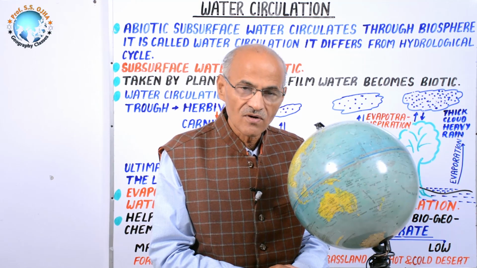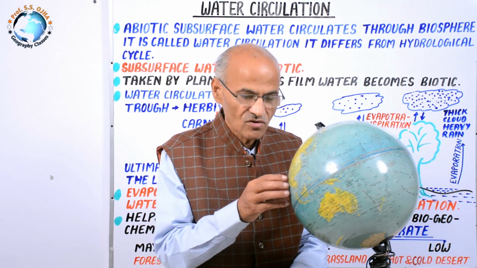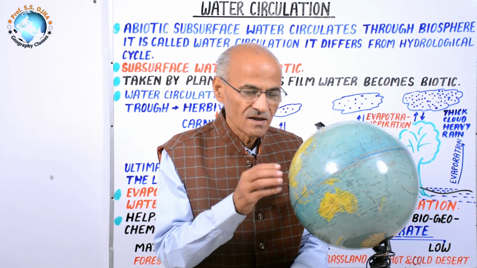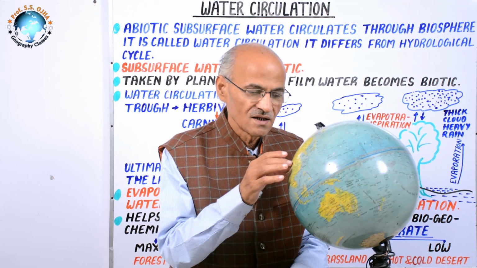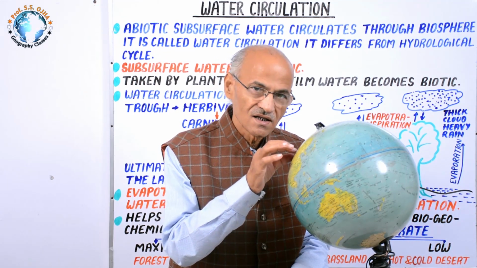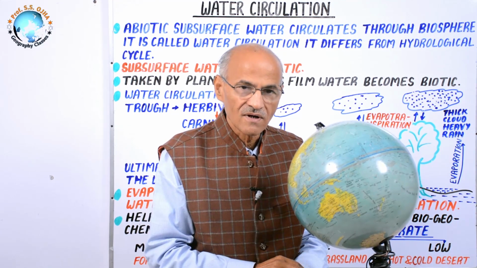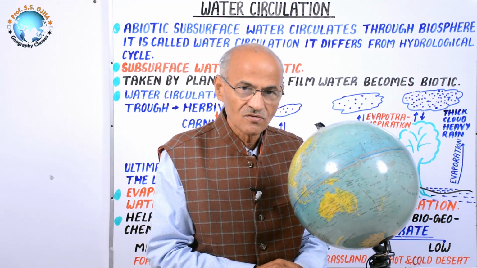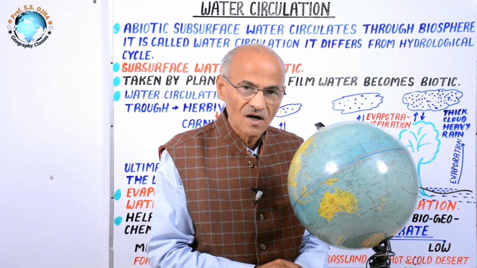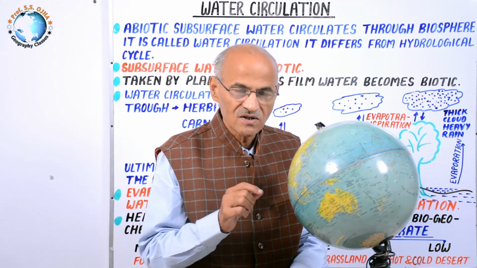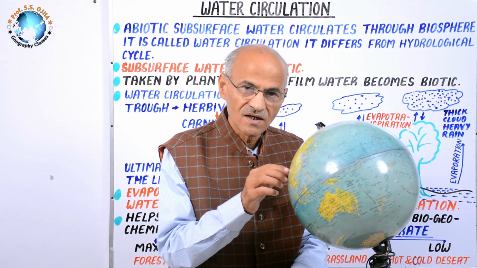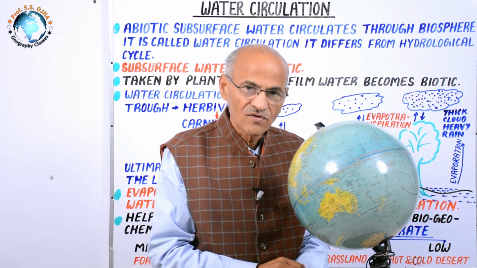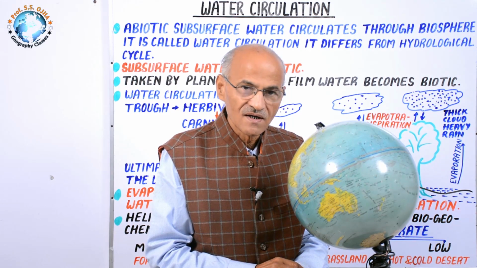Number 1, maximum water circulation rate is in the forest, and in forest, in the equatorial region it is maximum, then in tropical deciduous monsoon forest, then less than that in the mixed forest, then less than that in the alpine taiga forest. The second comes the shrubs, and in shrubs the maximum rate of water circulation is found in tropical shrubs, and then the temperate or sclerophyllous shrubs in Mediterranean climate rank second.